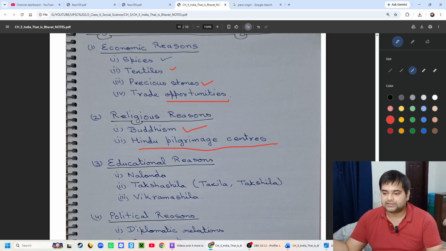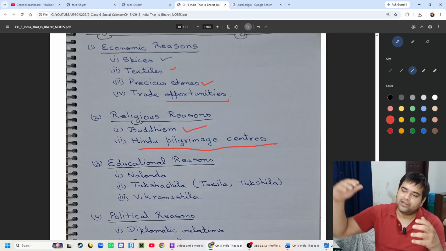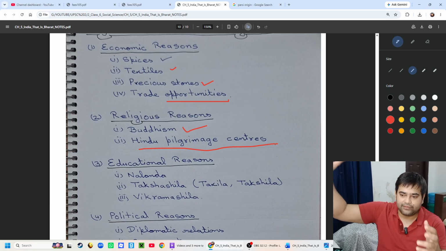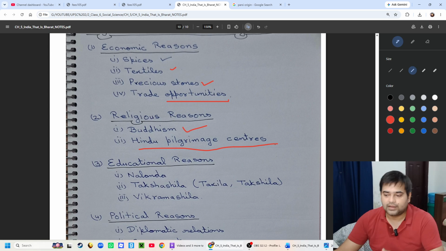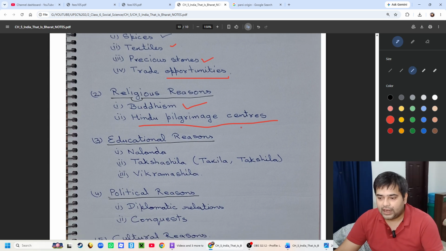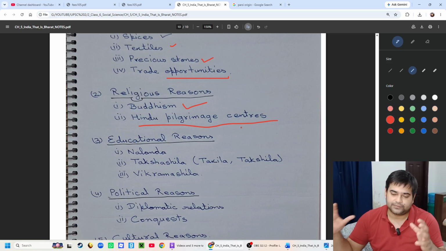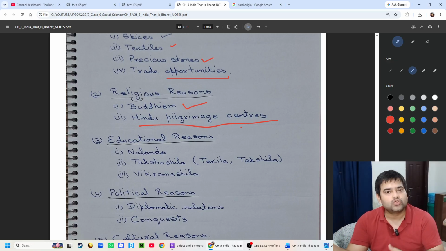In India there are many Hindu pilgrimage centers, and in the past Hindus might have lived in other countries also, so they used to come to India on pilgrimage. Like in today's time we go to China, Kailash Parvat is in China, so Hindus go to China.